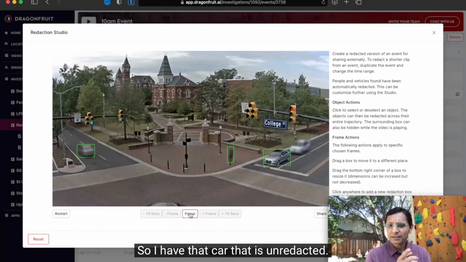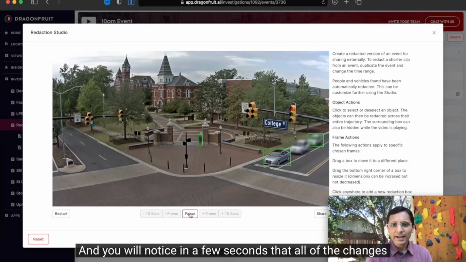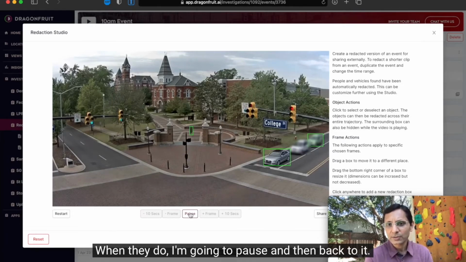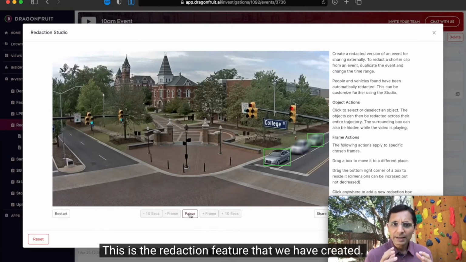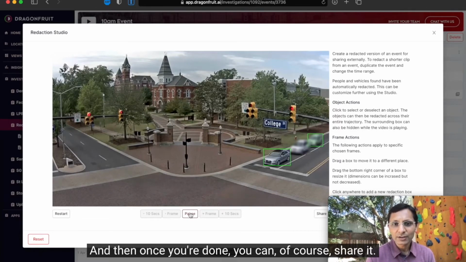So I have that car that has been unredacted. There's a fuzzy car behind it without a bounding box, not a problem. And you will notice in a few seconds that all of the changes that I made on a frame by frame basis are going to show up. When they do, I'm going to pause and come back to it. This is the redaction feature that we have created. This allows you to be way faster at redaction. And then once you're done, you can, of course, share it.